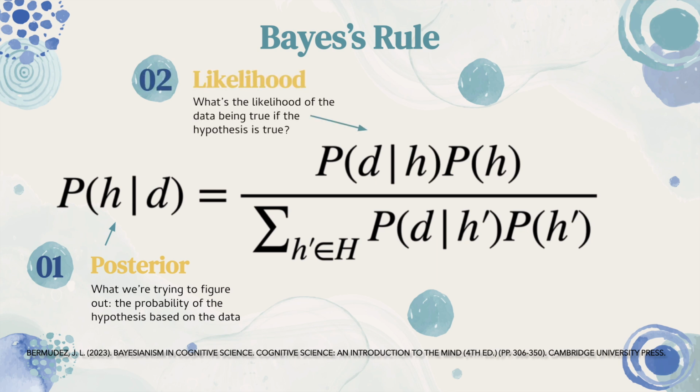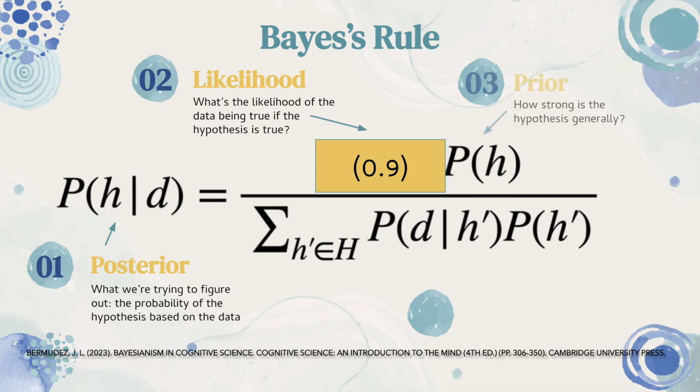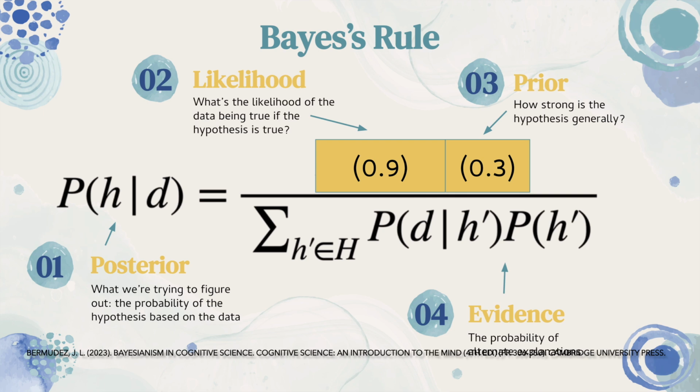The next term, the likelihood, is the probability of the data being true if the hypothesis is. So, what's the probability that your friend would tell you a rumor if it was true? We've established this as a 90% chance, so let's input 0.9 into the equation. The term next to it, the prior, is the probability of the hypothesis being true overall. What's the chance that a rumor you hear from an average person is true? We've established this chance as 30%, so let's input 0.3.